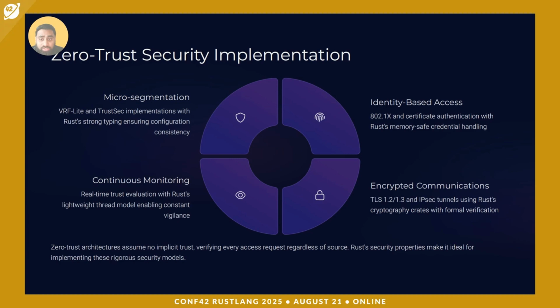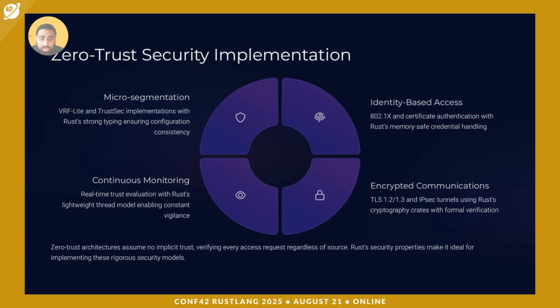And then we use identity-based access, which is 802.1X and certificate authentication, coded in memory-safe Rust, and eliminates common attack vectors. This is one of the key sections, identity-based access. We can definitely use Cisco ISE, Identity Services Engine, or we can use Cisco Umbrella, where an external vendor is trying to get into your network. That's where Cisco Umbrella comes into the picture. And Cisco ISE is the endpoint security for your organization. It can be your phone, your laptop, or any Linux workstation or any operating